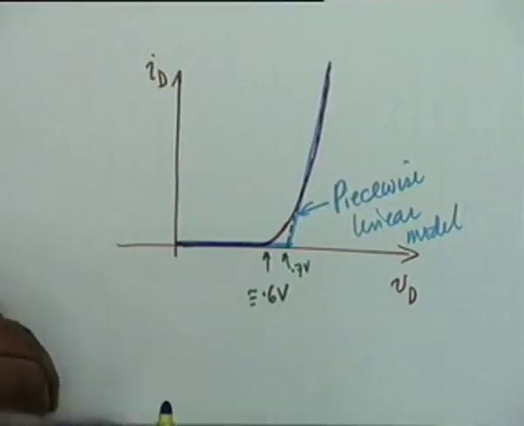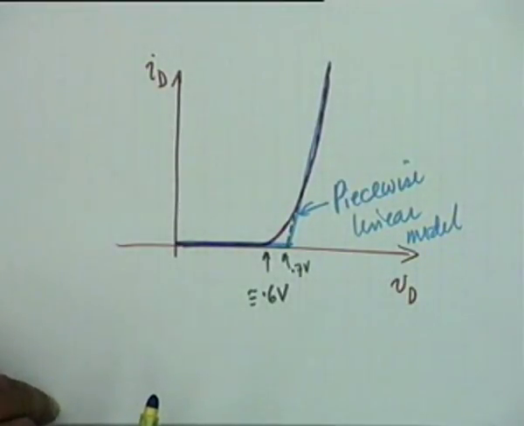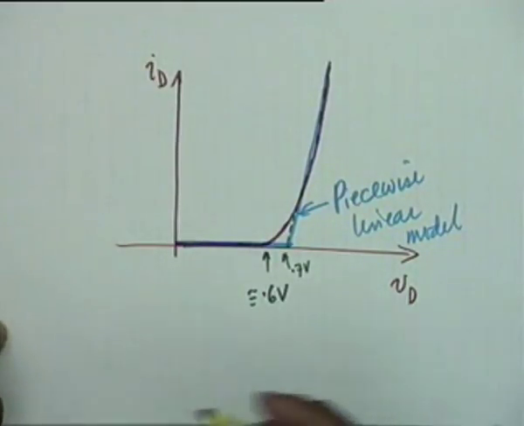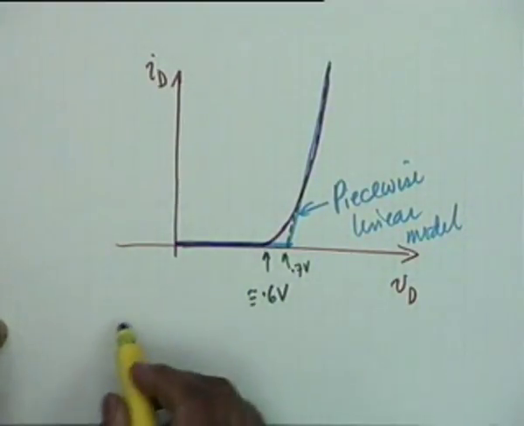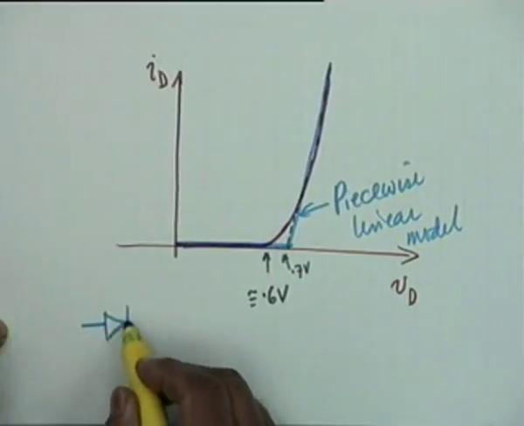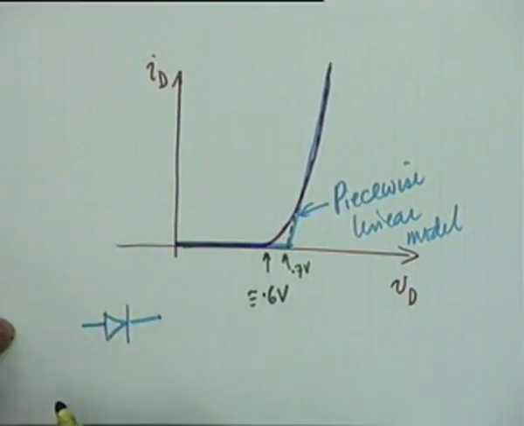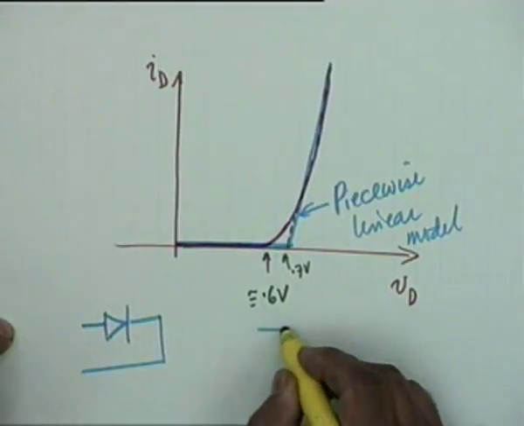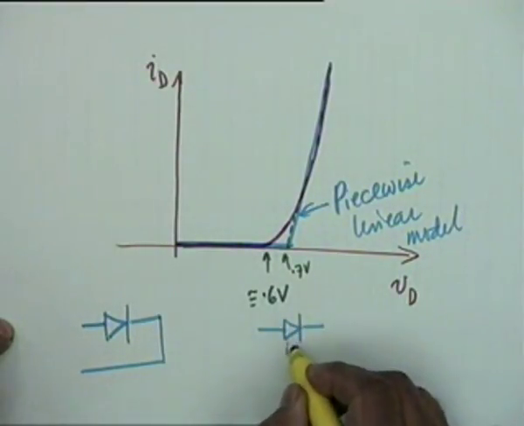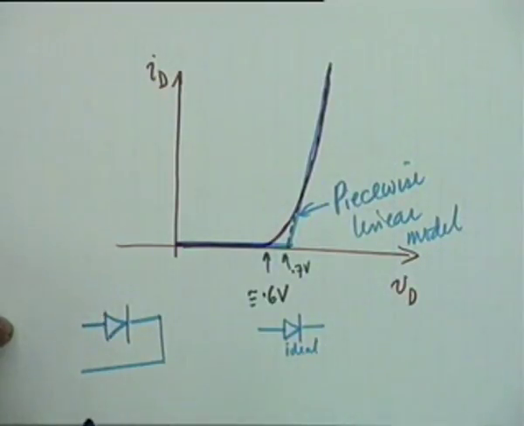Piecewise linear model of the diode, okay? Which means that in the forward direction, when the diode is forward biased, I can model the actual diode by means of an ideal diode. What is an ideal diode? An ideal diode, the current is infinity when the voltage is 0.